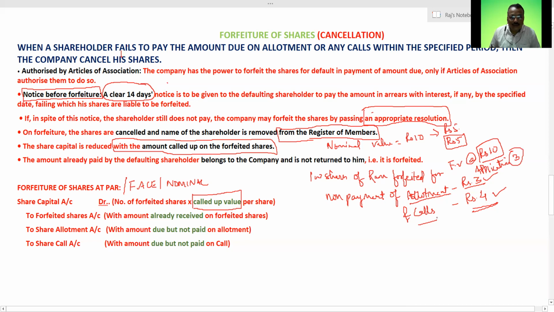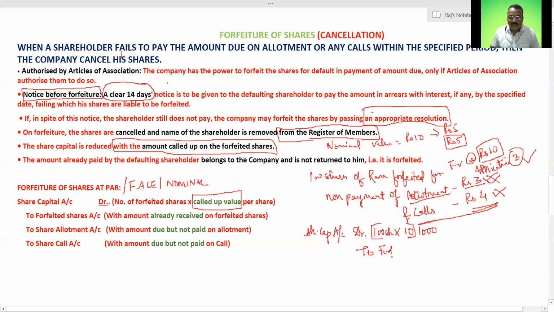So now here, what was the called up value? It is up to the last installment, that is up to calls. So here my called up value will be, share capital account debited. That is how much? 100 shares of Ram, into 10. This is my called up value. Try to understand. So this is rupees 1000.